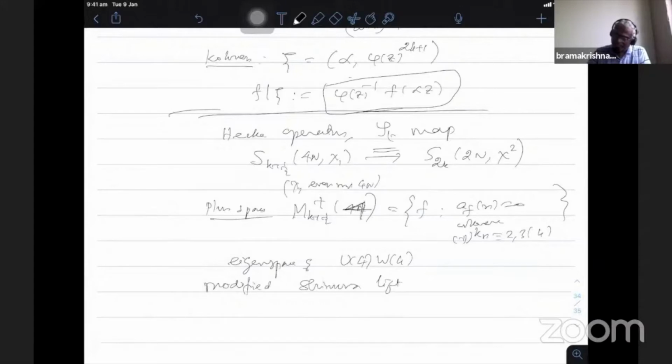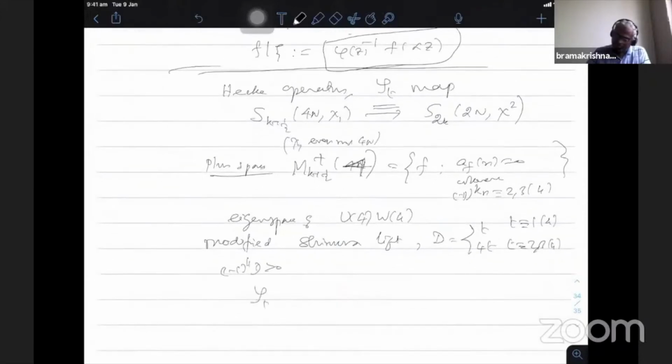Here is the modified Shimura lift. D is either t or 4t, where t is 1 mod 4 or t is 2 or 3 mod 4, such that minus 1 to the power k times d is positive. Then he defined S d plus.